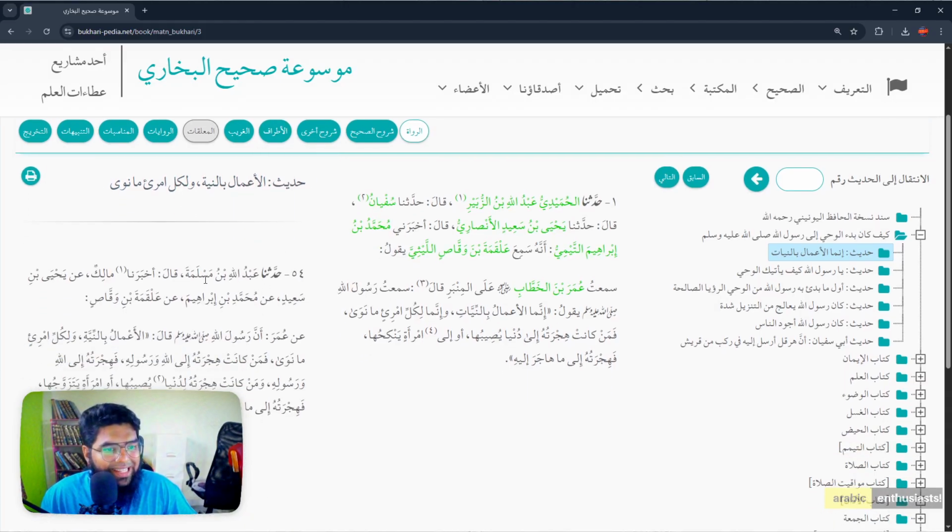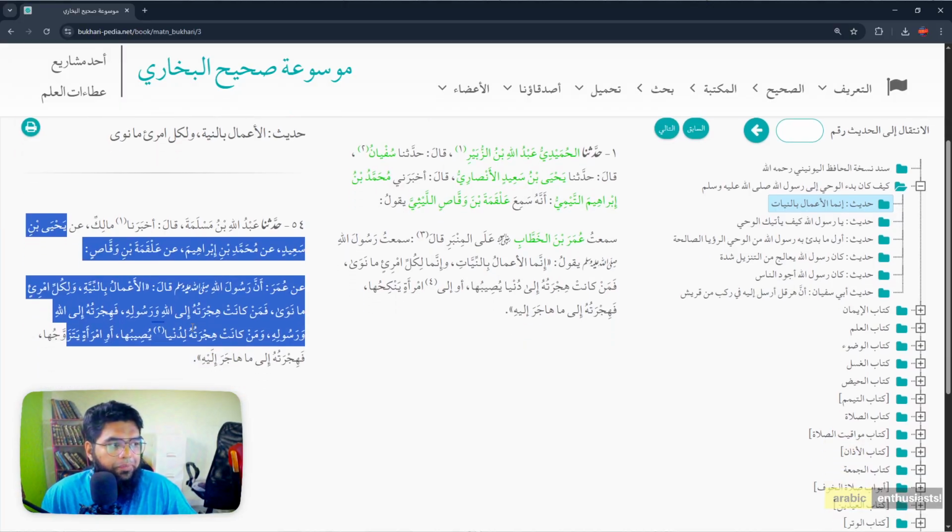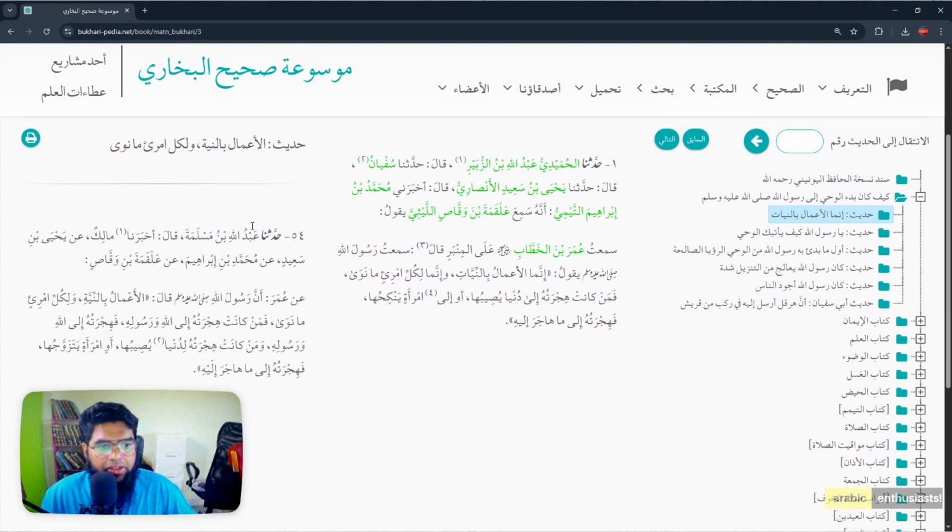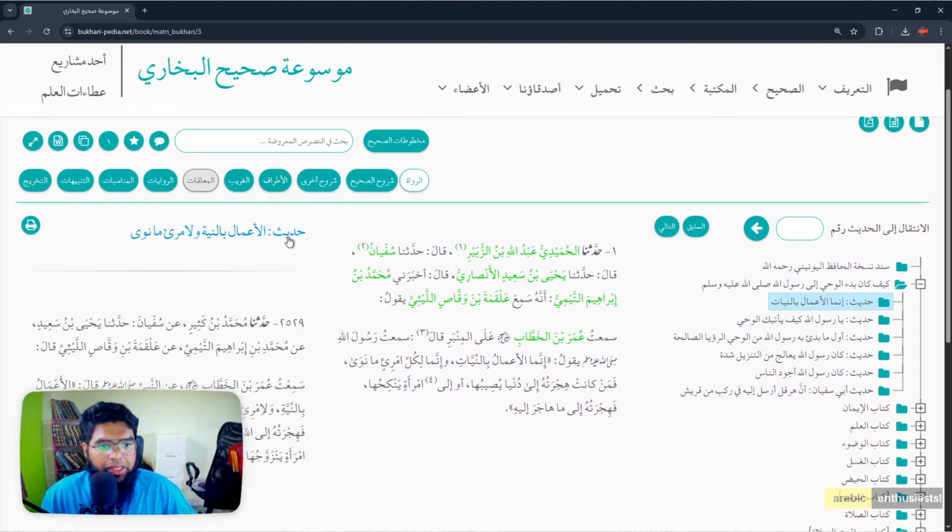حدثنا Abdullah ibn Maslama. Okay, he's narrating the same hadith from Abdullah ibn Maslama. أخبرنا Malik. Okay, this is in Medina. And then Yahya ibn Sa'id is coming. So from here it's the same. And from here the hadith is the same, right? But from here it is Abdullah ibn Maslama. Okay, let's go to another one.